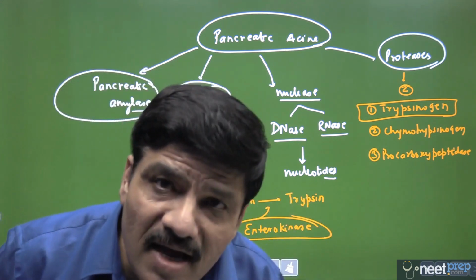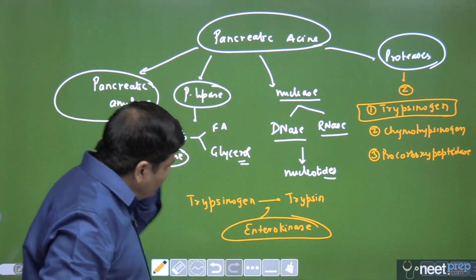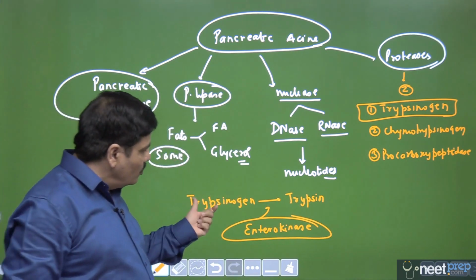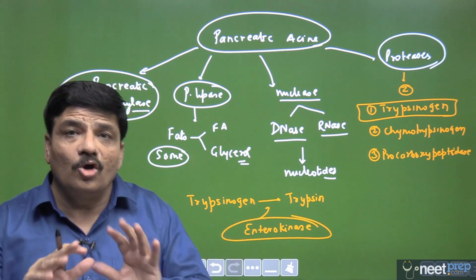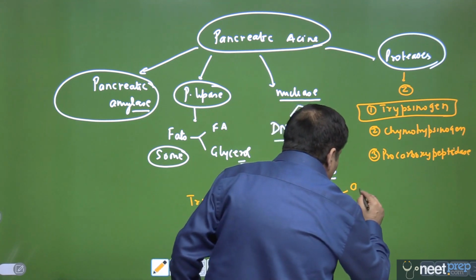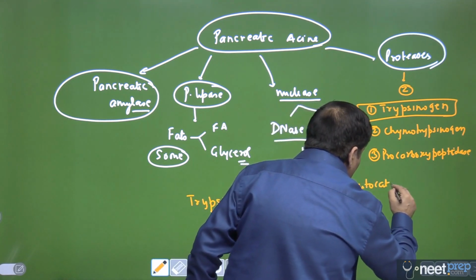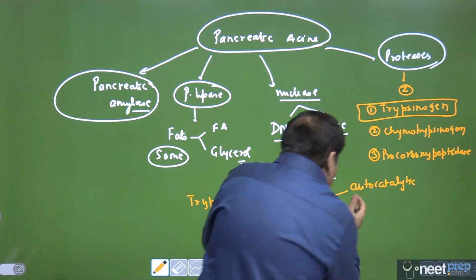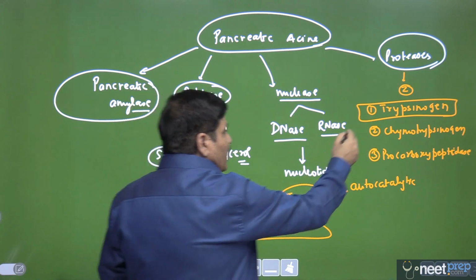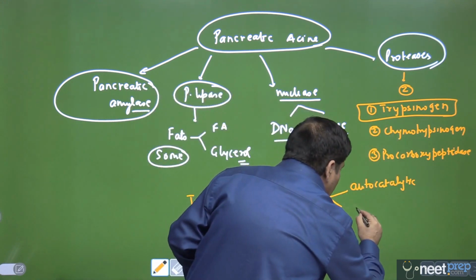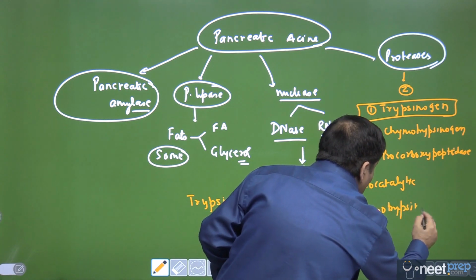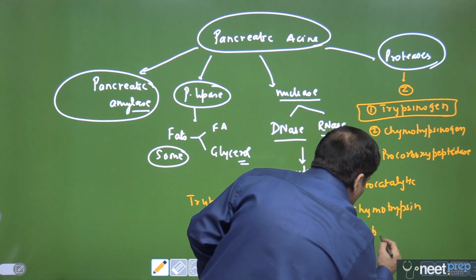This time it is an enzyme. Now please remember this, enterokinase, this is not enterogastrone. It activates some amount of trypsinogen into trypsin, not all, and then this trypsin, once activated, can have autolytic activity, which means autocatalytic activity, which means it can itself activate the remaining trypsinogen into trypsin, and can also convert chymotrypsinogen into chymotrypsin and procarboxypeptidase into carboxypeptidase.